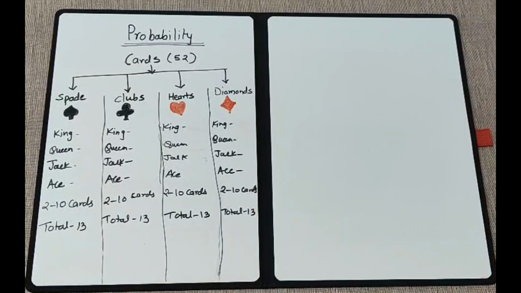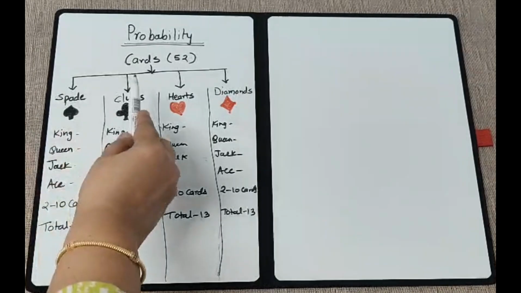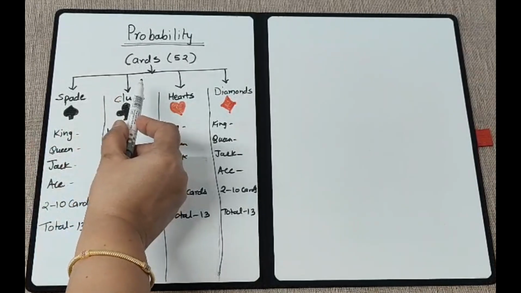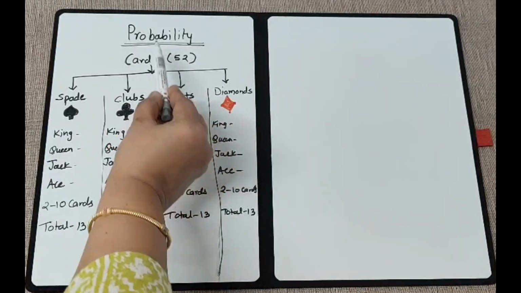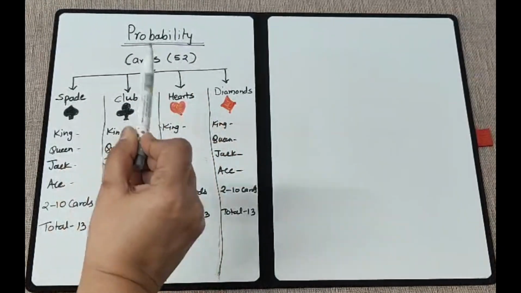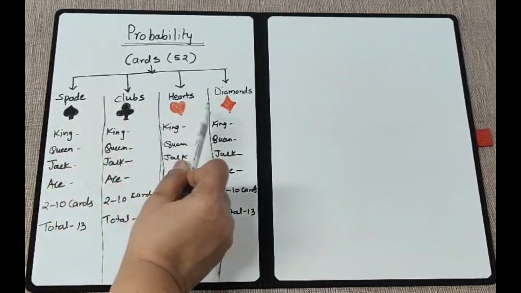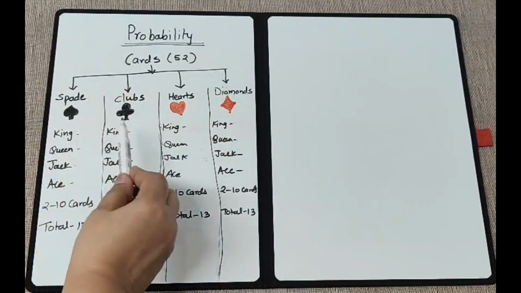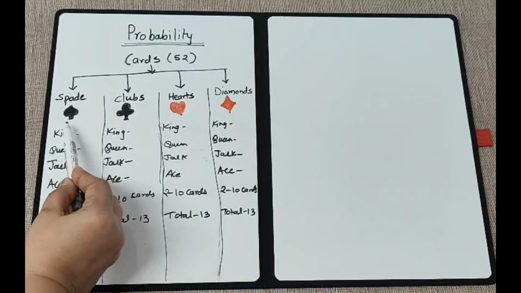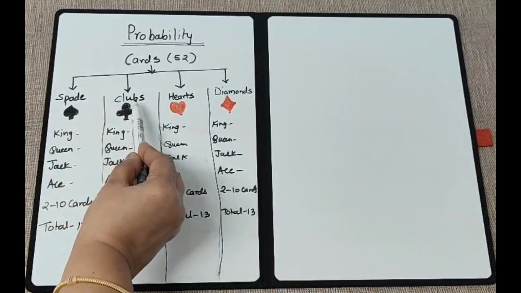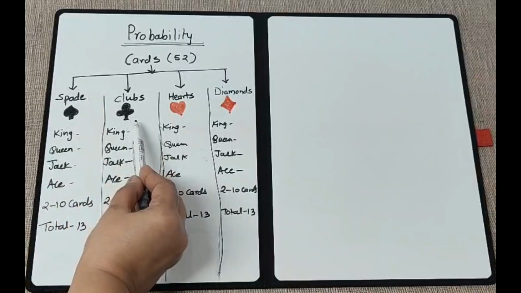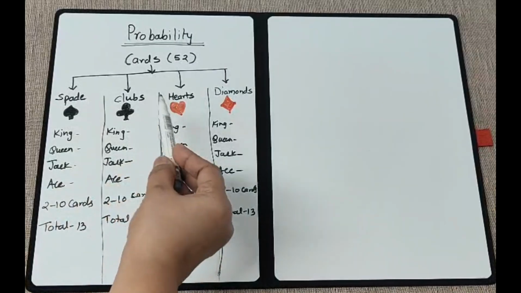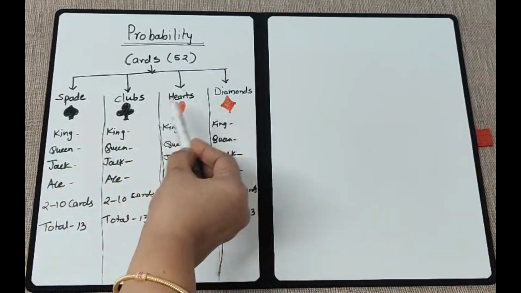In our syllabus, the next type of event that we have is cards. In cards, we have 52 cards in total. Now in these 52 cards, there are 4 types. 2 are black and 2 are red. The 2 black are called spade, which looks like this shape, and club, which is of this shape. And then we have heart, that we all know, and a diamond. They both are red.